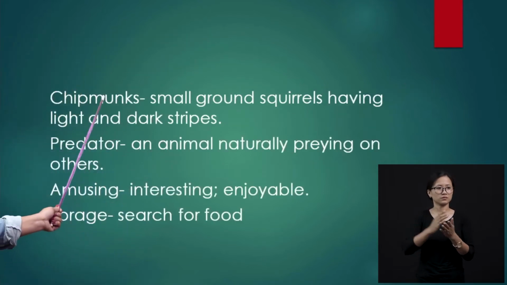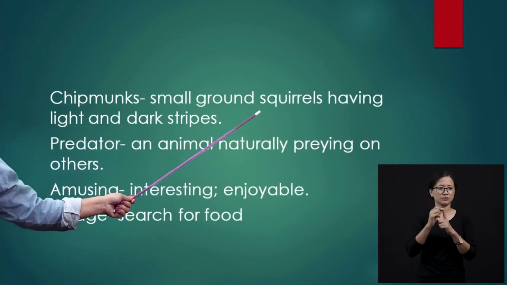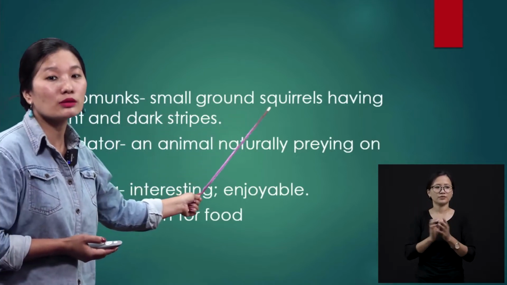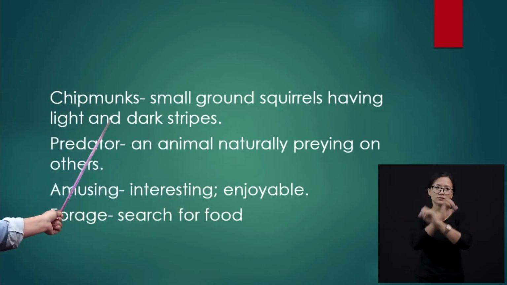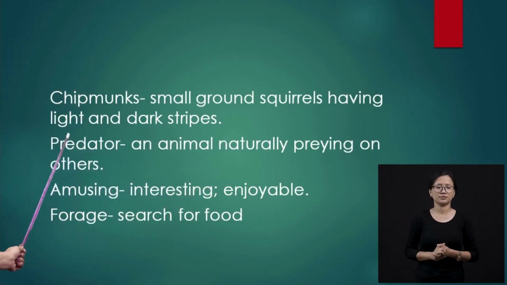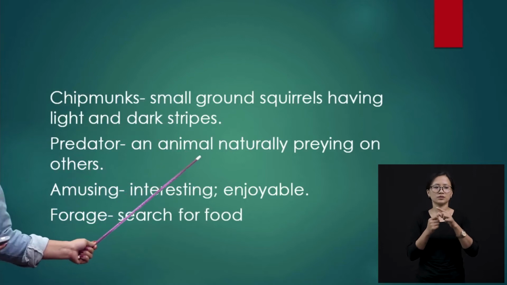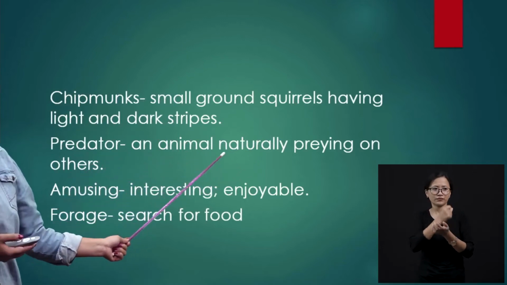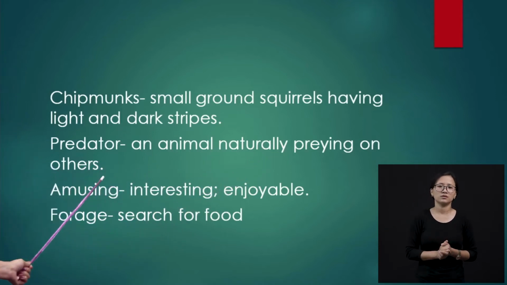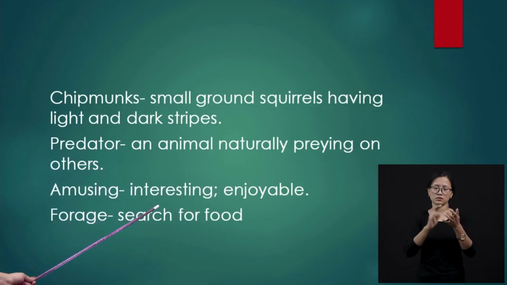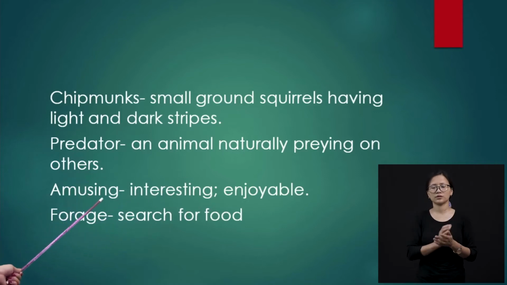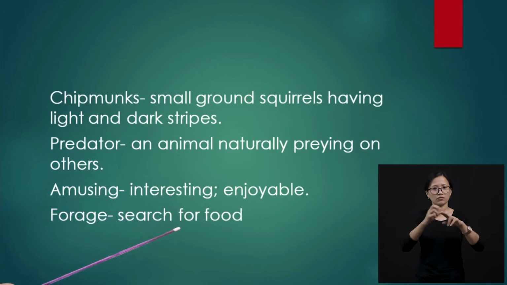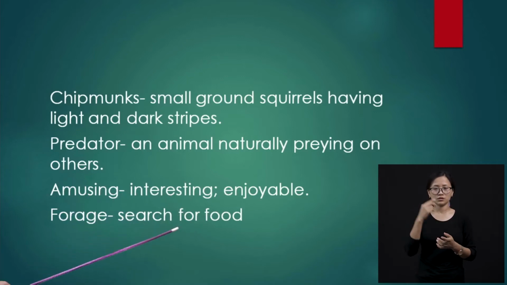Next, chipmunks, small ground squirrels having light and dark stripes. Let's repeat, chipmunks, small ground squirrels having light and dark stripes. Predator, an animal naturally preying on others. Amusing, interesting, enjoyable. Forage, search for food.